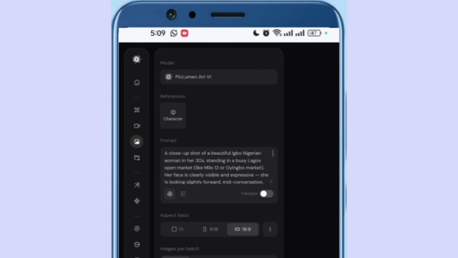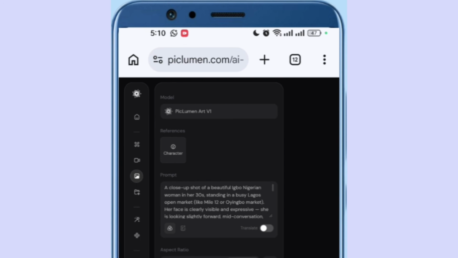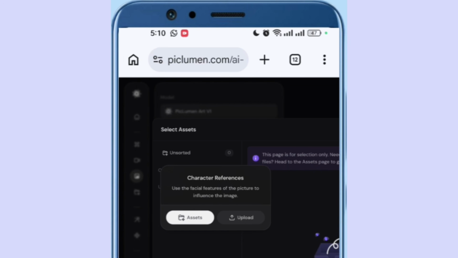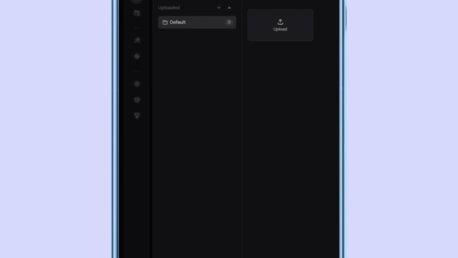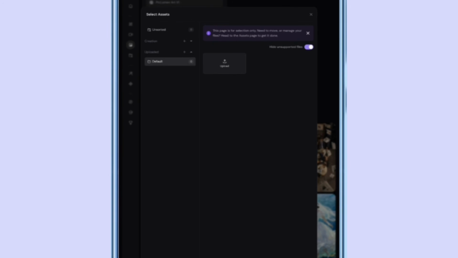So for this one, I'll generate just one image. If I have some image that I want it to look like, I'll simply click on this character reference right here and upload any reference image. Okay, if I have any one, I'll just open up maybe this one. I'll just upload it. There's the one I already generated.